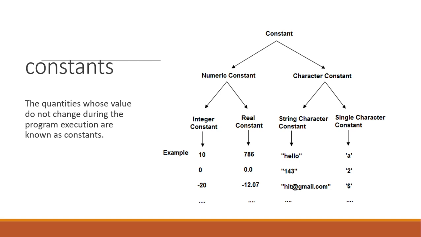Character constants may be string constants or single character constants. String constants are indicated only in double quotation marks. Single character constants are in single quotation marks.